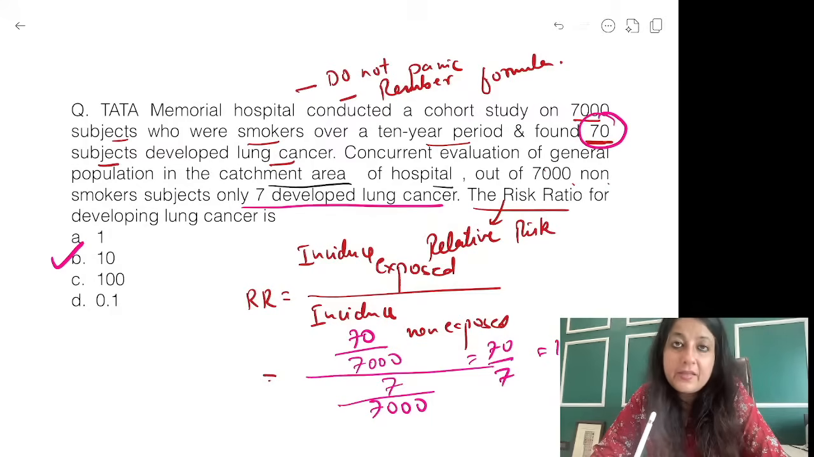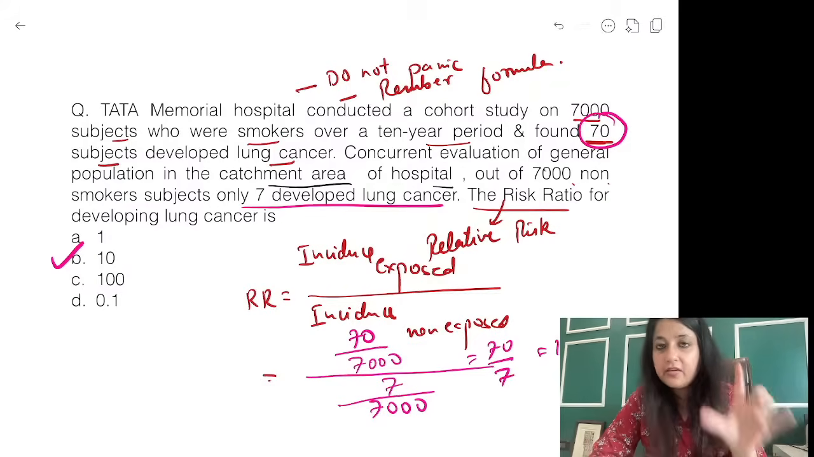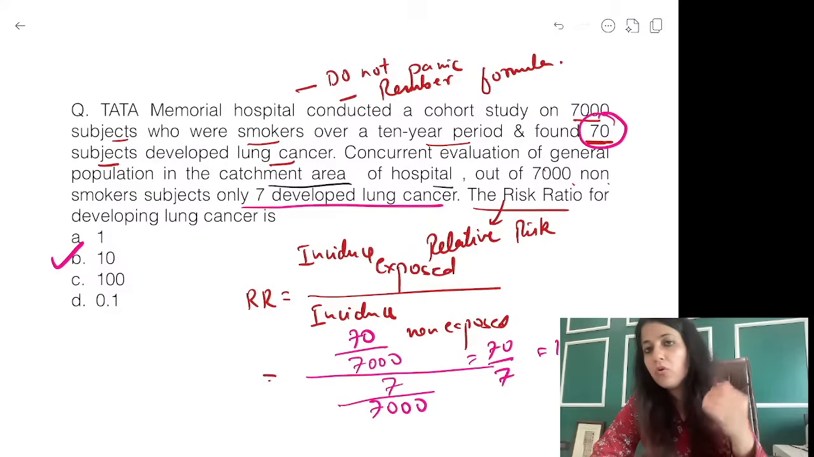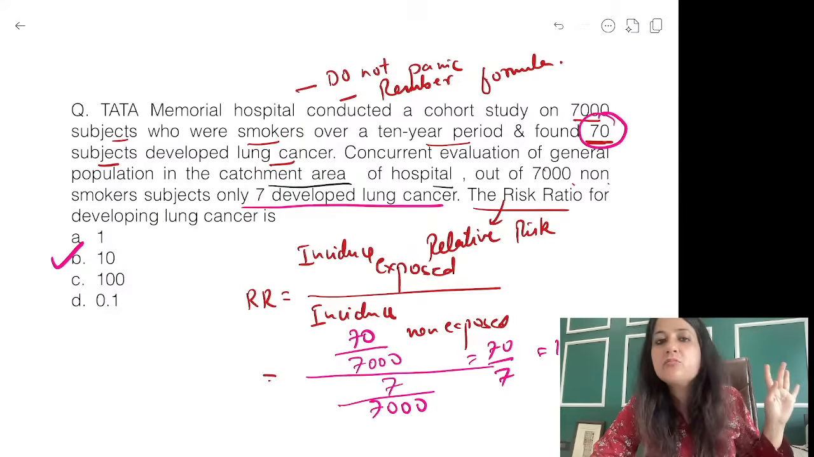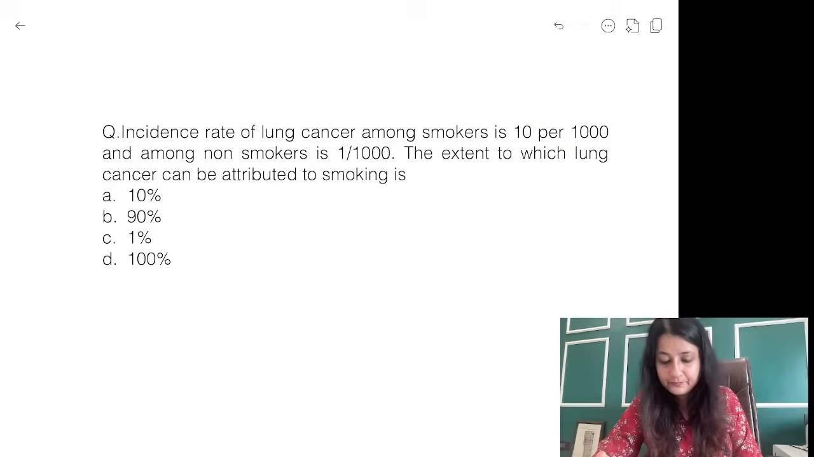So don't panic. The answer might be right in front of your eyes. You just have to figure it out. I was asked the risk ratio. I know it is calculated from a cohort, incidence exposed by non-exposed. Let me see what is given to me. Okay? Another question, do it.